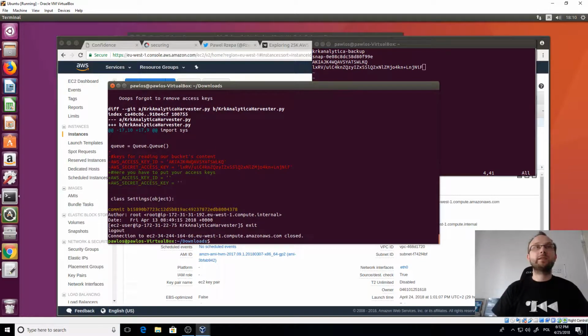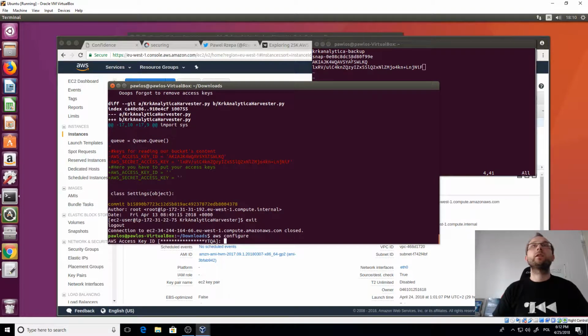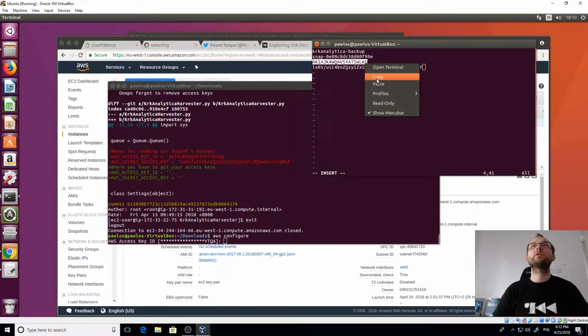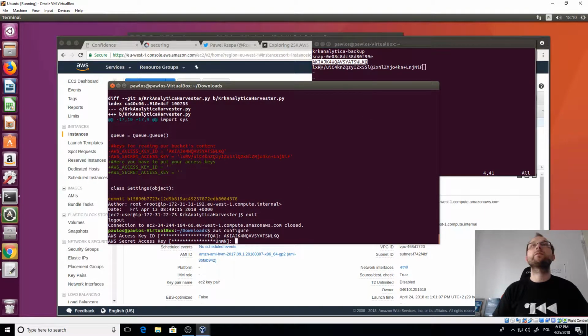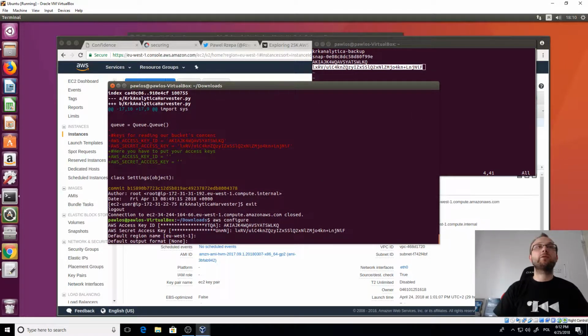So let's just exit and run aws configure. I think that's correct. And now if we copy those and paste them into our configuration, copy, paste, we keep the region.